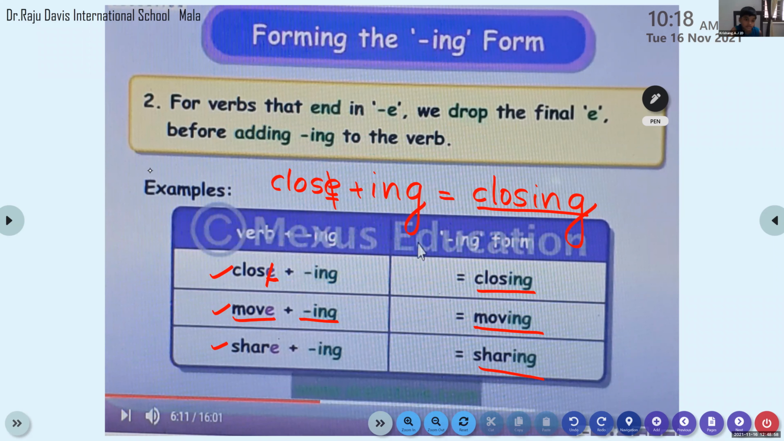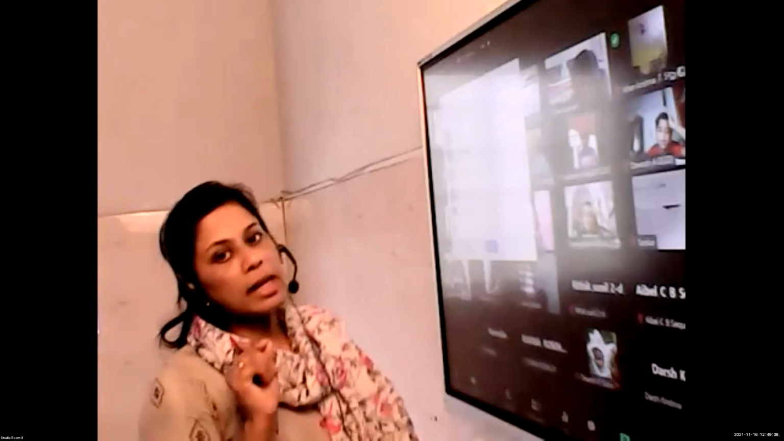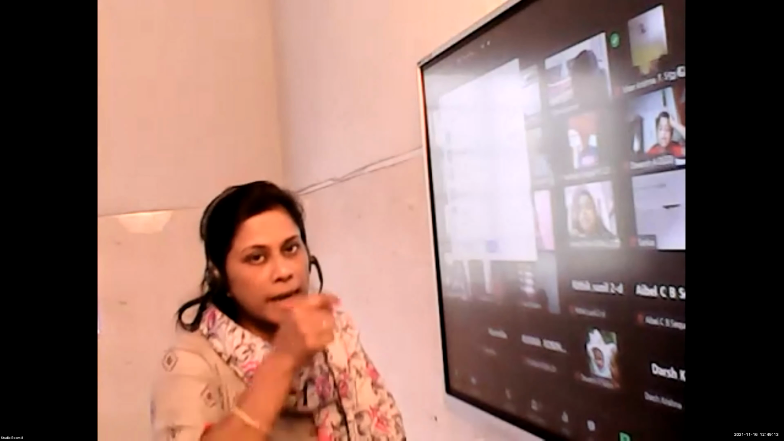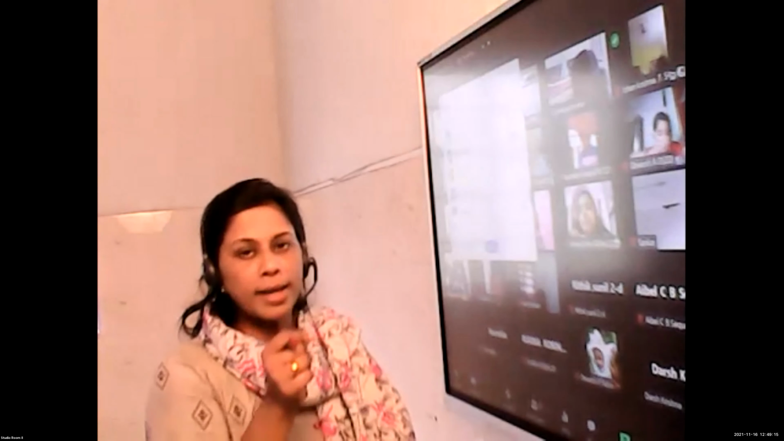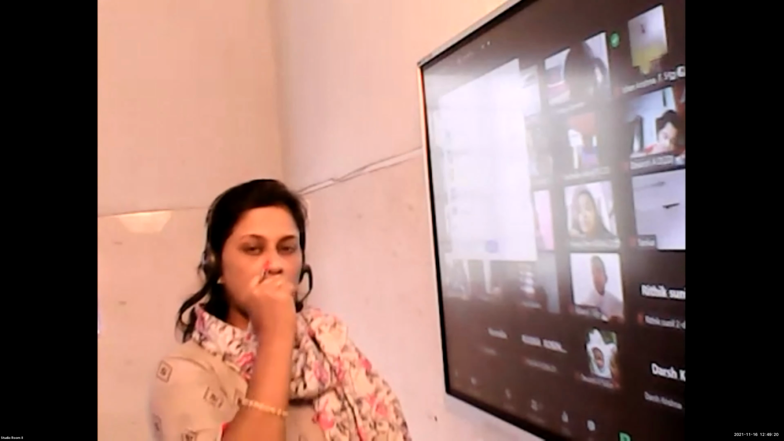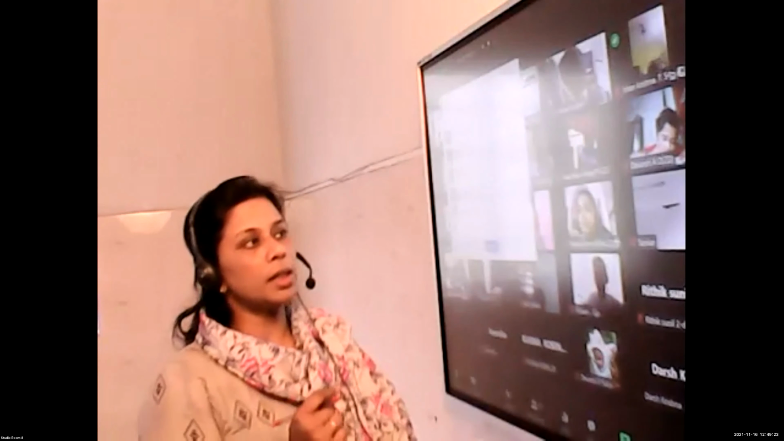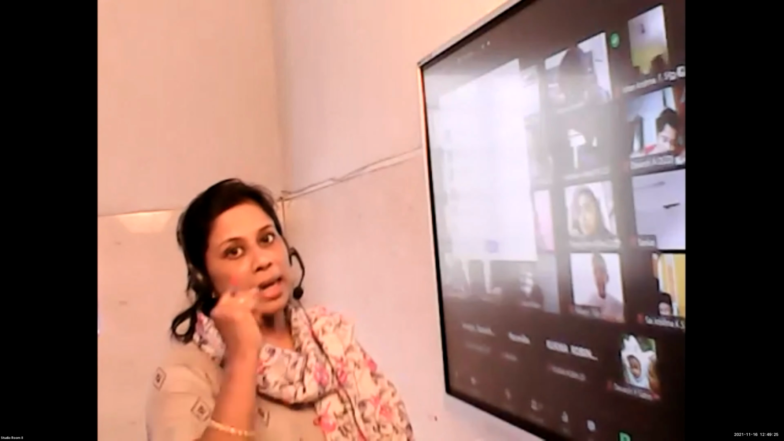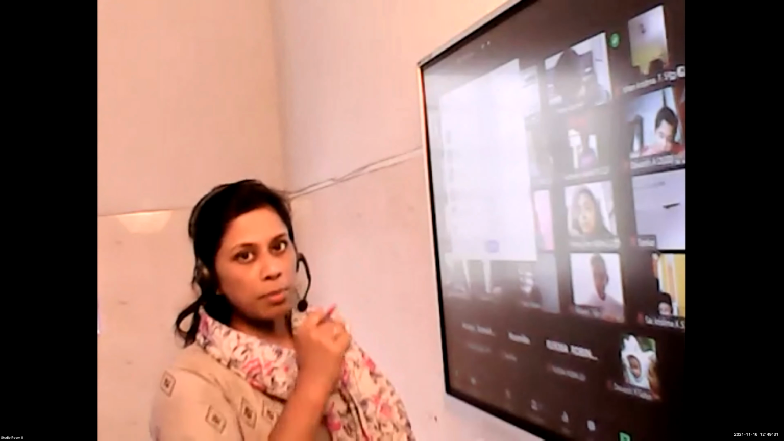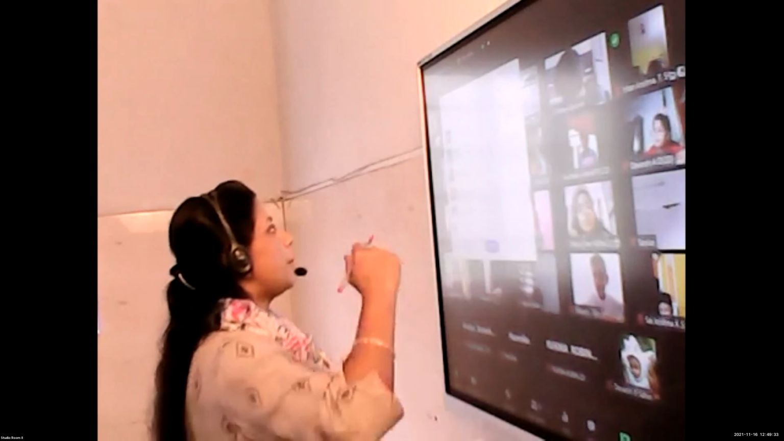Have you all finished with the third word, share plus ing, it's sharing? Yes, have all of you learnt it? Even for the word write, when you add ing to the verb write, what happens? E drops out before you add ing to it. So writing. Similarly with the word make, E drops out when you add ing to it. So making. Remember the spelling rules.